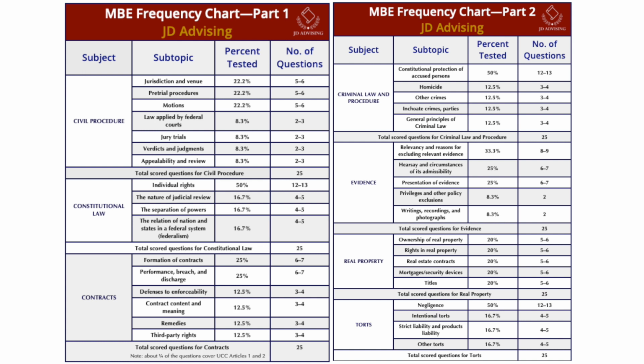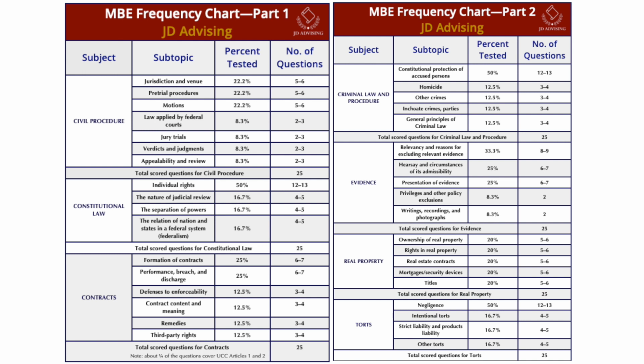Look at criminal law and criminal procedure. The chart tells us that the topics within it are the constitutional protections of the accused, homicide, other crimes, inchoate crimes, as well as parties, and general principles of criminal law. And the chart tells us that the constitutional protections for the accused makes up 50% of your scored questions.